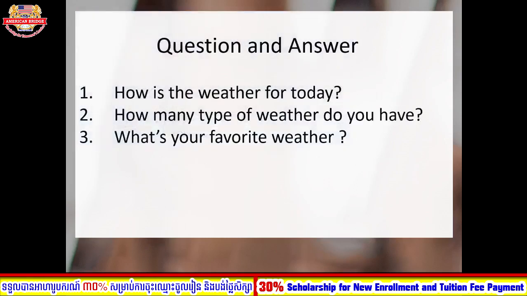Okay, so for my questions today, teacher wants you to answer them for me. The teacher has 3 questions. You need to write down these 3 questions into your notebook and don't forget to send them to teacher by personal Telegram. My first question is, how is the weather for today? Number 2 is, how many types of weather do you have? Number 3, what's your favorite weather? So you need to write this down into your notebook, and when finished, don't forget to send it to teacher by personal Telegram, right?